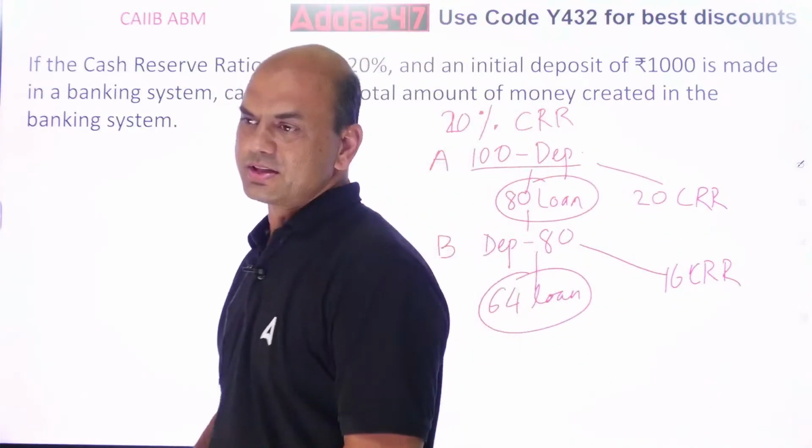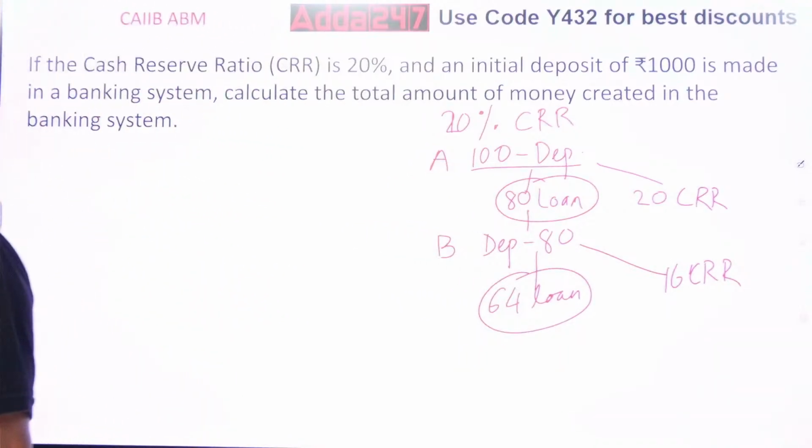How many of you know how to solve this problem? There is a concept called money multiplier. Do you know it? There is a concept called money multiplier in terms of RBI. What is that money multiplier?